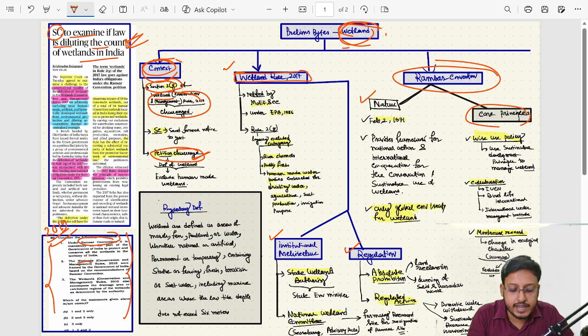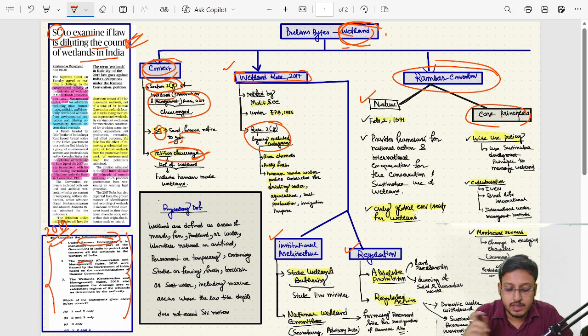And in this context, Supreme Court sent formal notice to Government of India to explain that properly. But what you need to understand is why this rule 2G is challenged. You need to understand that.